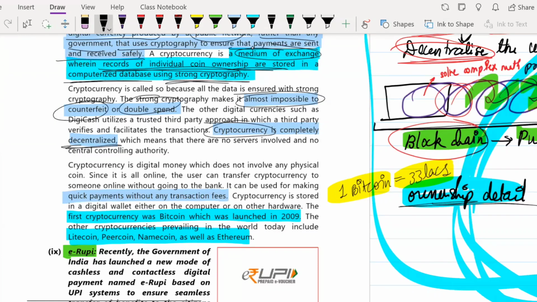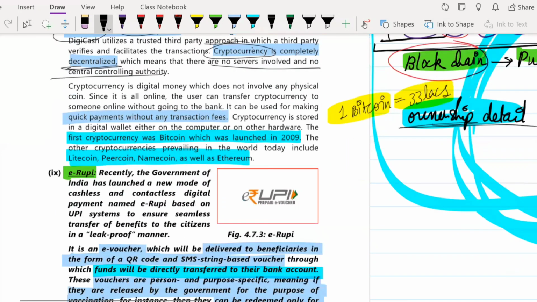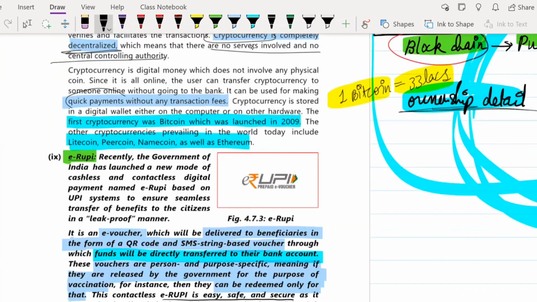Cryptocurrency is completely decentralized. That means no servers are involved and there is no central controlling authority like how usually we have governments. Here, the payments can be made quickly and there will not be any transaction fee, or there will be very minimum transaction fees. Okay, so the first cryptocurrency was the Bitcoin, which was